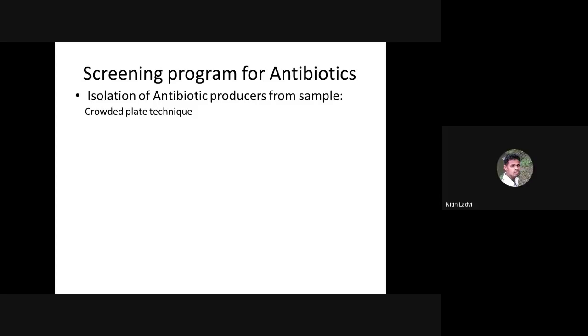Being a primary screening method, the crowded plate technique tells us the number of microorganisms which are present and live in that particular sample, and out of these, which microorganisms are actually producing something. As you have used the word something, that is obviously correct. Something that is inhibiting the growth of the surrounding organisms which are there as part of a crowded microbial population.